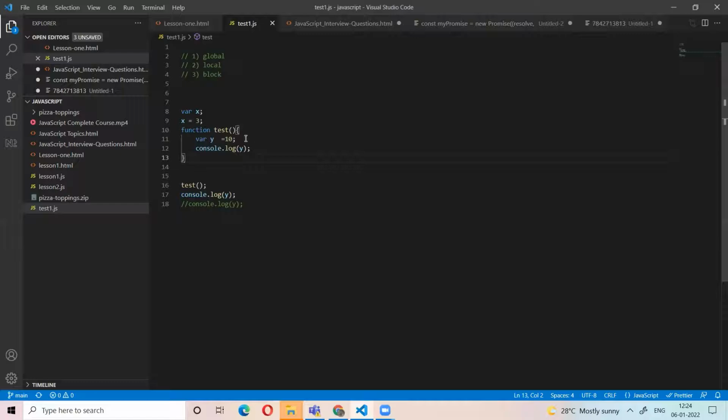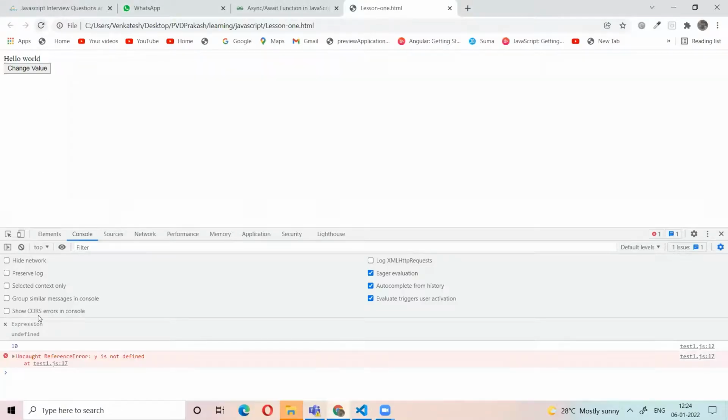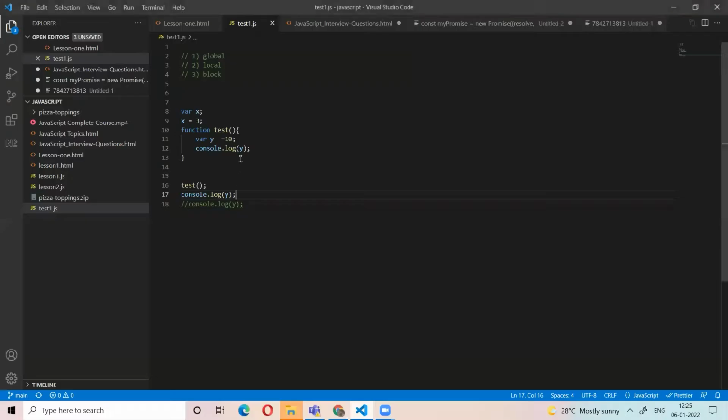Now I have a variable y that's inside the function and I'm trying to call that y variable outside the function. So let's see. It says y is not defined. So in the function it has a scope, but outside the function it was not usable, right? So the variable in the function is not used outside the function. Then the scope of this variable is local scope. The scope of a variable in a function is called the local scope. The scope of a variable throughout the file, throughout the program, is called global scope.